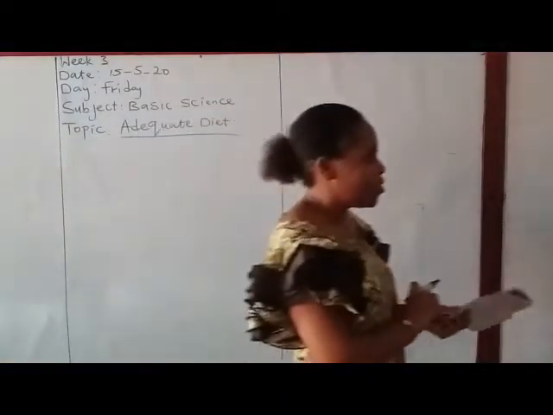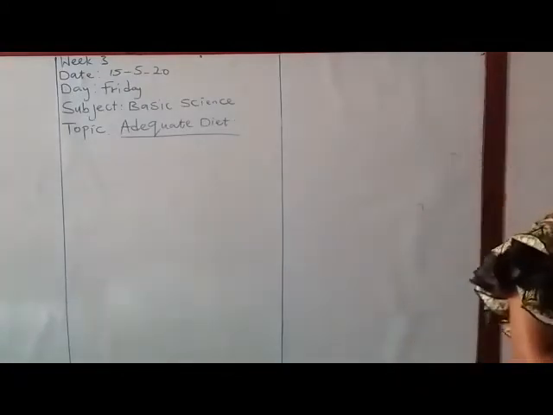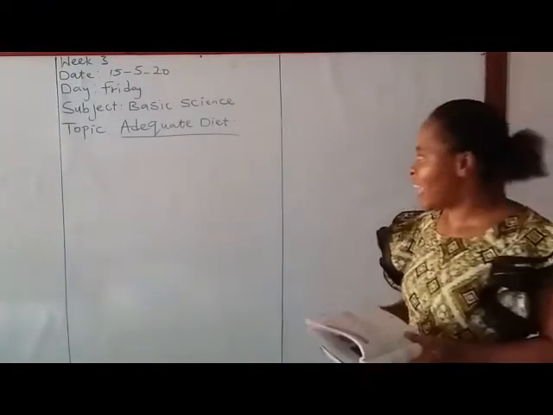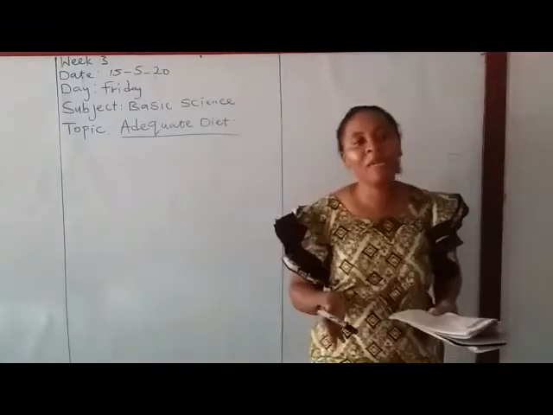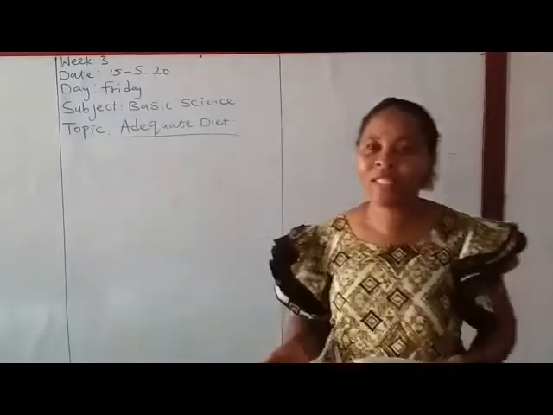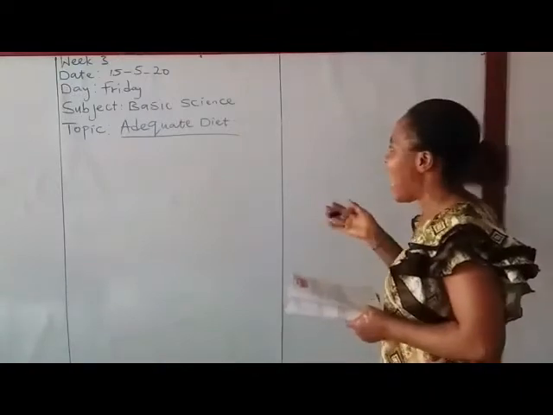Once again to another subject, which is basic science. Basic science, and our topic is adequate diet.